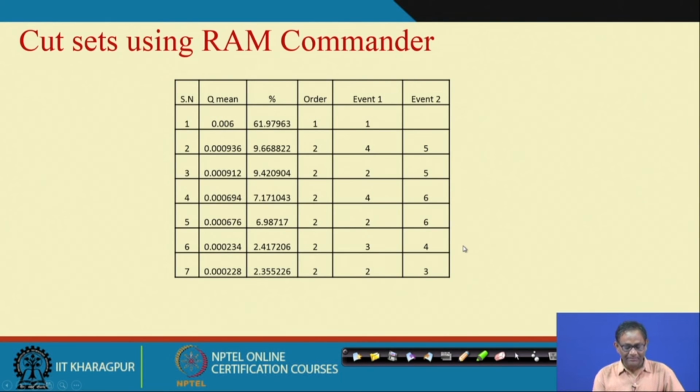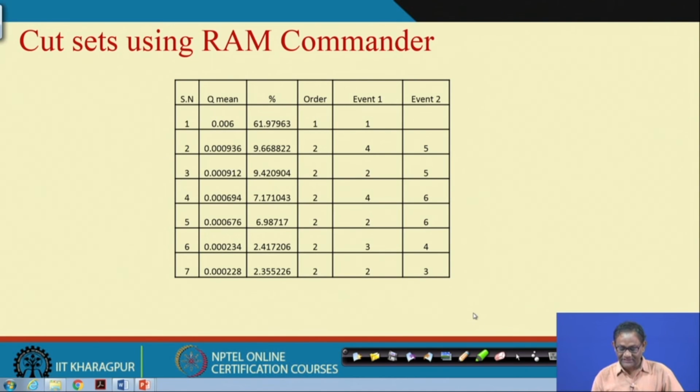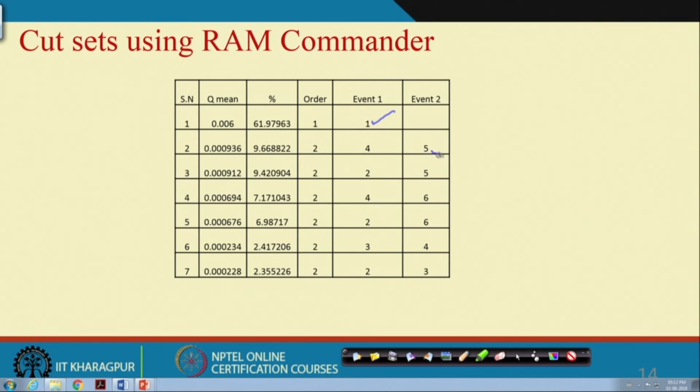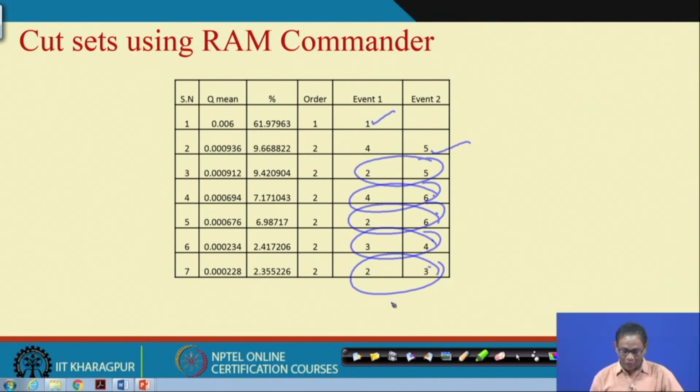So, now see what happened, how many cut sets are there. One is 4 5, then 2 5, 4 6, 2 6, 3 4, 2 3, like this. So, how many? 1 2 3 4 5 6 7 cut sets are there. Okay. So, if I want to know the Q system, then definitely you will say 1 plus this 4 5.